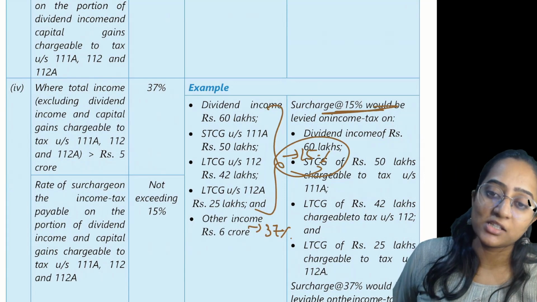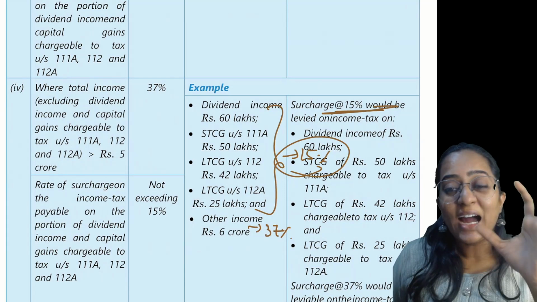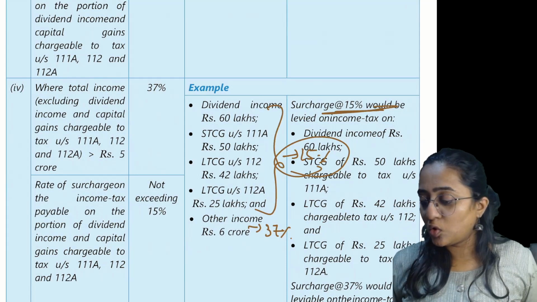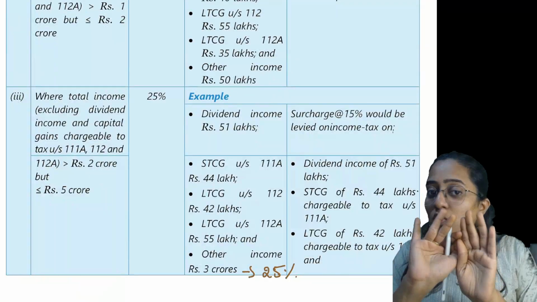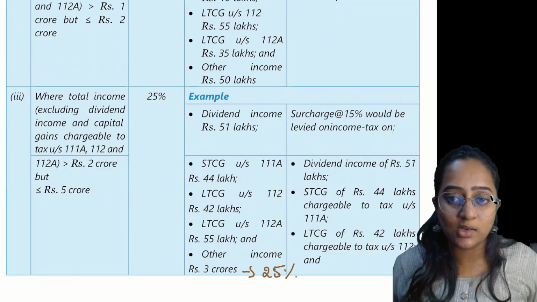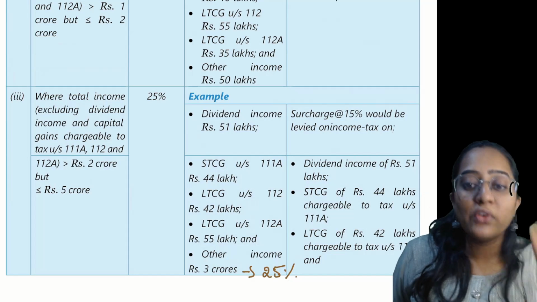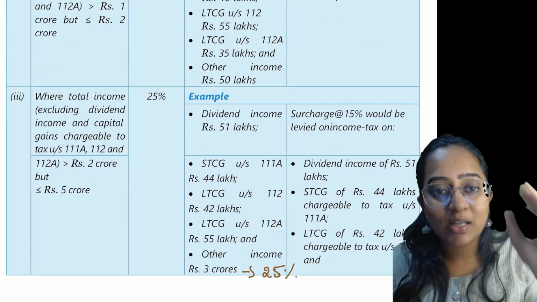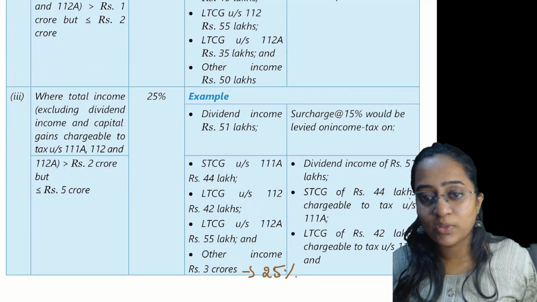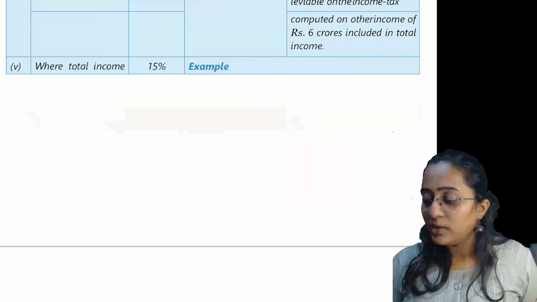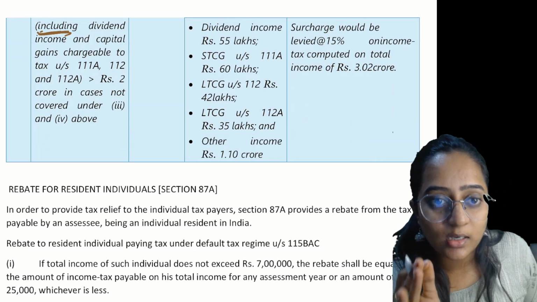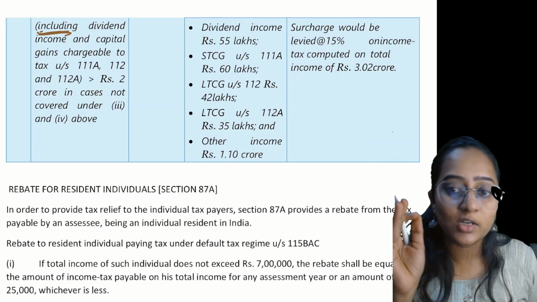Remember, whenever you are applying surcharge for the individual, HUF, AOP, BOI under the normal provisions, where your total income exceeds 2 crore in point number 3 and 4, where you are excluding the dividend and the capital gains, you are always going to apply 15% only. How much? 15% only. Repeat after me.